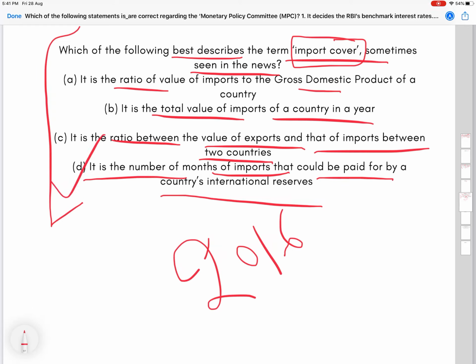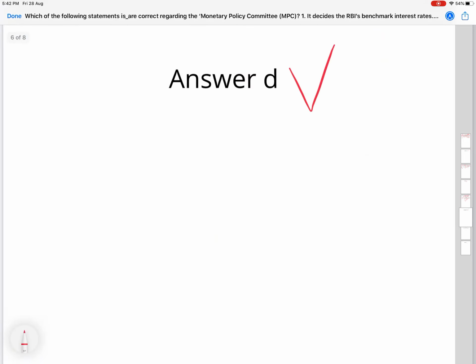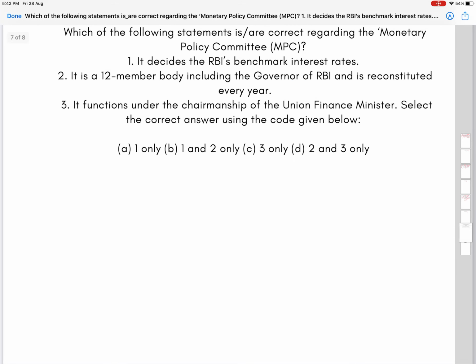It's D. I'm sure we must have heard multiple times that in the year 1991 we were having import cover of barely 2 weeks. So import cover was what? It was like this point number D, the number of months of imports that could be paid for by a country's international reserve. So it's fairly self-explanatory. So I'm sure we've gotten the crux or idea here. Nothing much to be explained here as well. So let's get on to the last question now. Answer here is D.